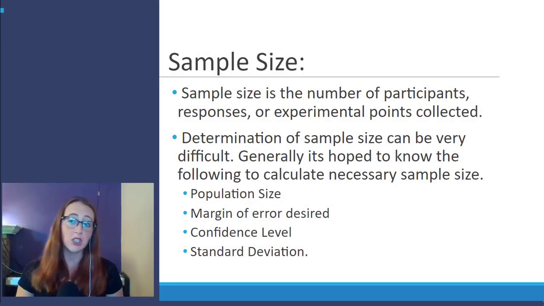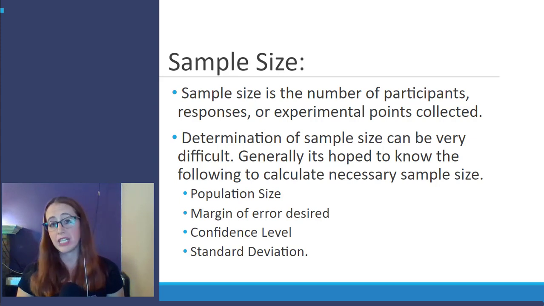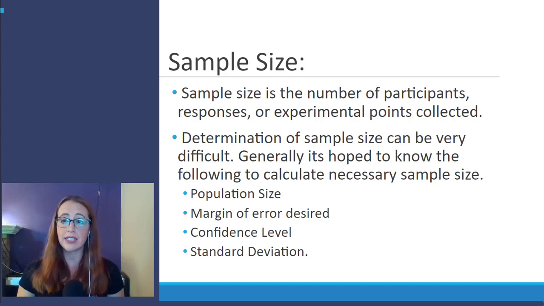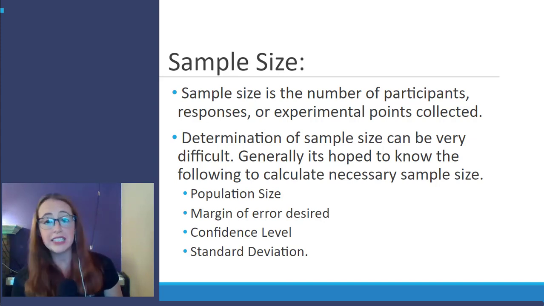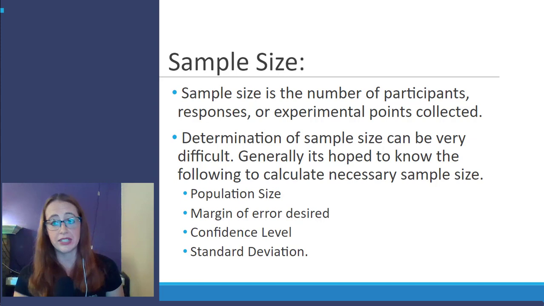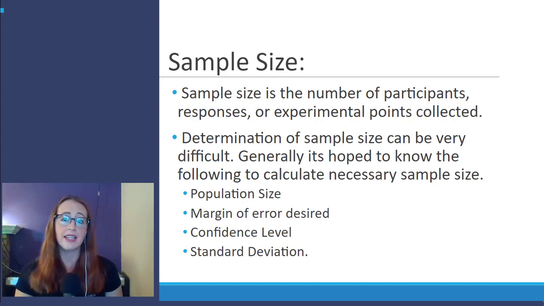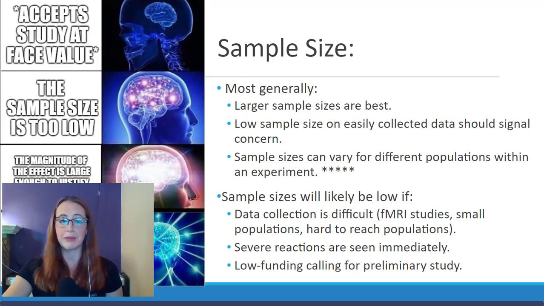If we're talking about a medical trial, this is generally the number of patients. In other fields, it's usually something similar. In medical studies, generally this is chosen in order to have sufficient statistical power to meet a specified endpoint. This, of course, can be really tricky to figure out. Ideally, you need to know the things listed here in order to calculate it, but there are methods to do this that we aren't necessarily going to get into here, other than to state that you should do them if you are going to do these experiments.